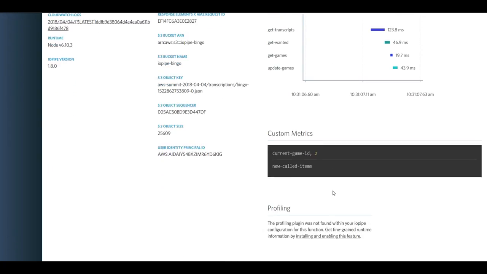If we scroll down, now we see this custom metrics field. The custom metrics field is very important to me because I do a lot of different instrumentation, a lot of different types of information, responses from various AWS services, and in this case, what the game is running, which is the current game ID, and what items were retrieved by Transcribe to mark people's bingo boards with. Right off the bat, this should never be empty. There should always be something returned. So that was a huge clue to what was going on.